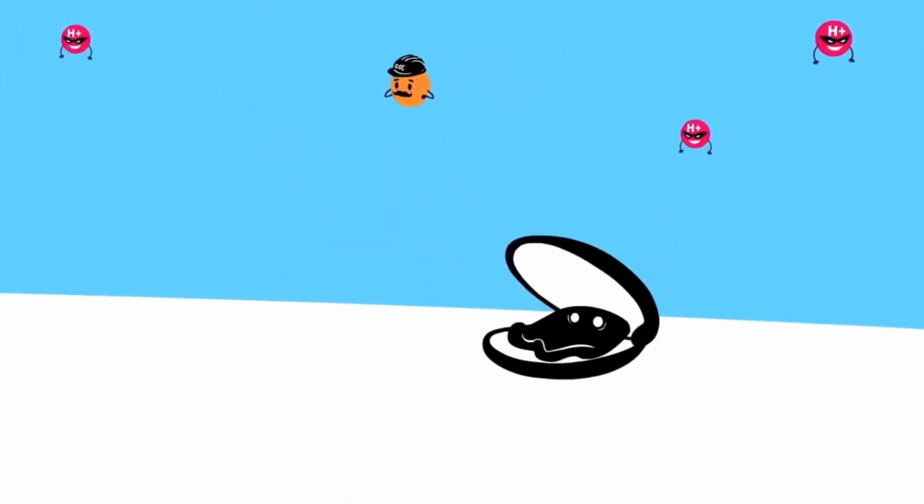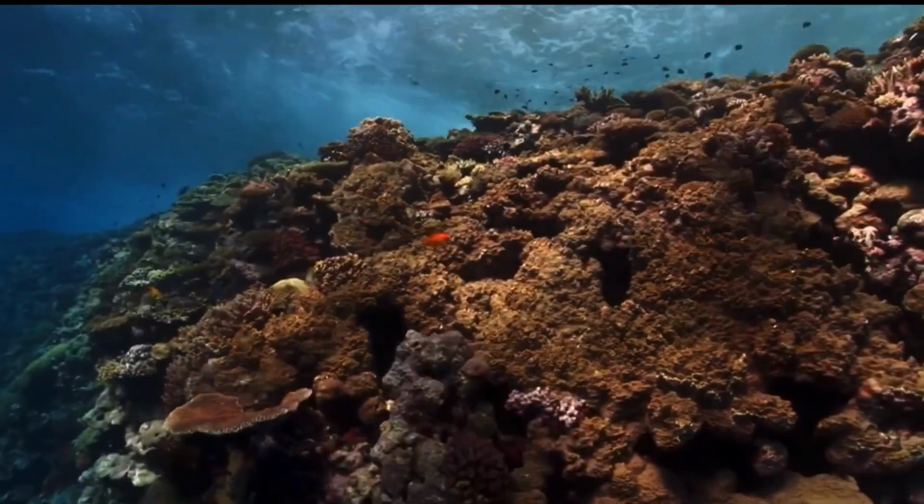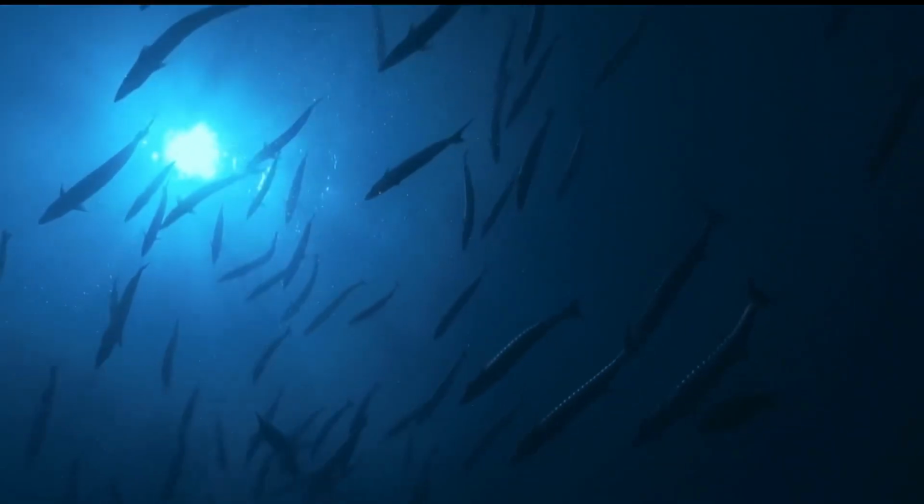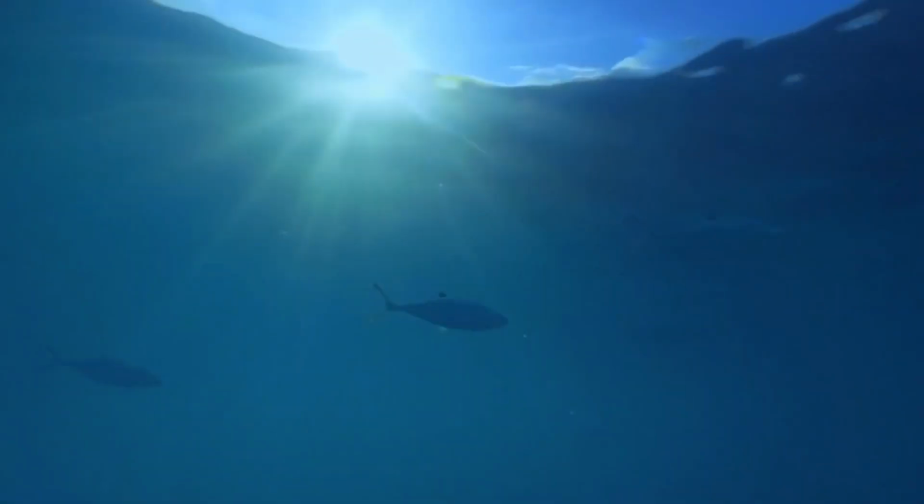Higher ocean acidity causes things like animal shells and coral to deteriorate. Changes to ocean productivity have implications for the whole food web. This includes fish species and top predators like seabirds, marine mammals, and commercially valuable fish.